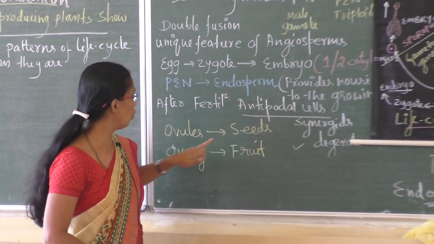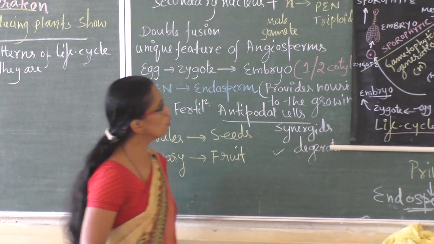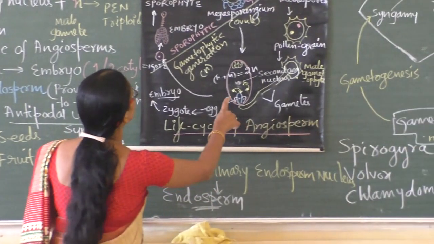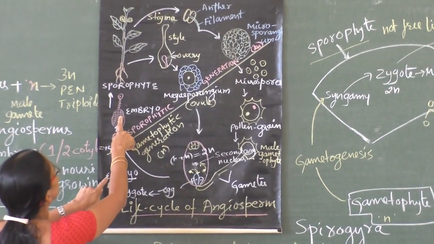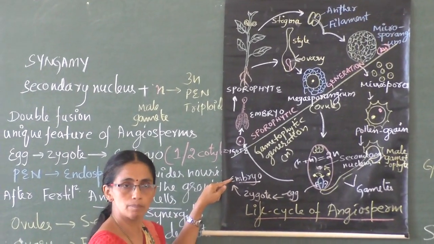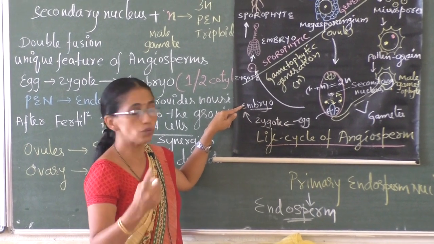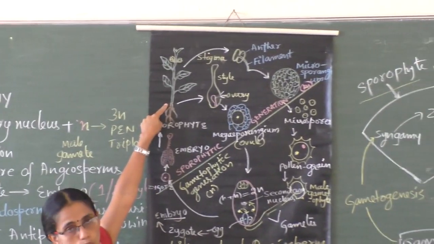What happens to the ovary? The ovary changes into the fruit. So the zygote grows and becomes the embryo, the ovule changed into the seed, and the ovary changed into the fruit. From that seed, the sporophyte plant body is produced again.